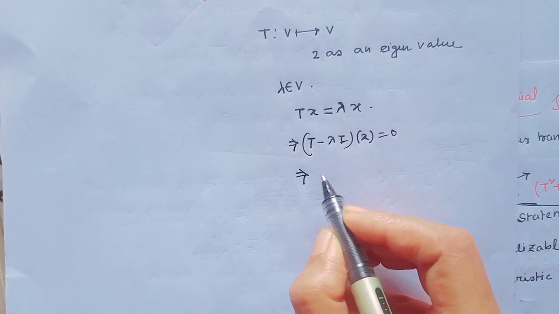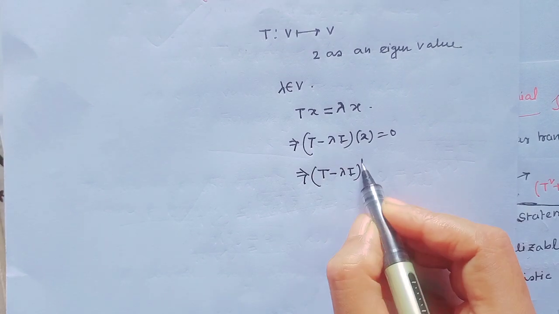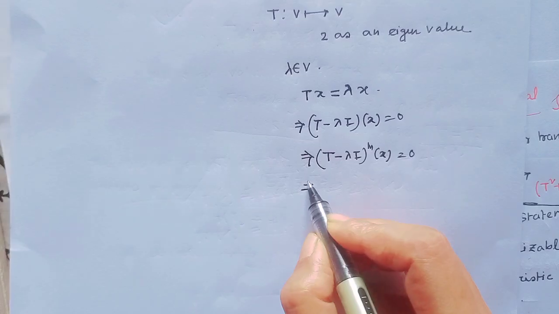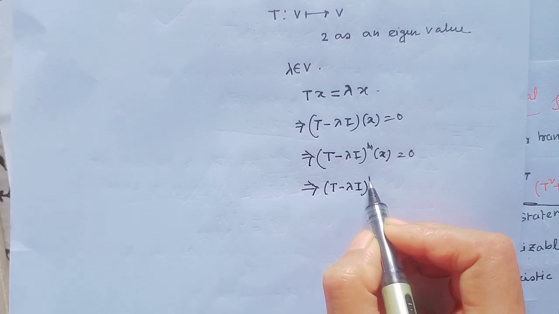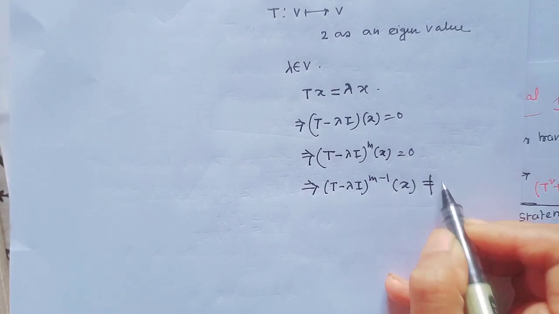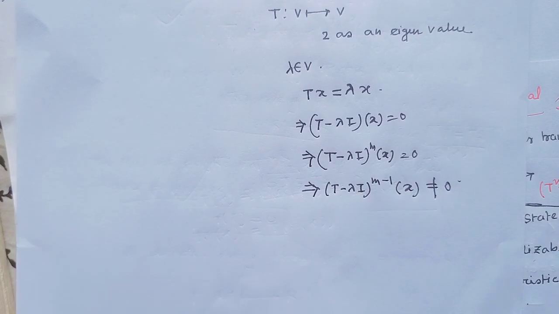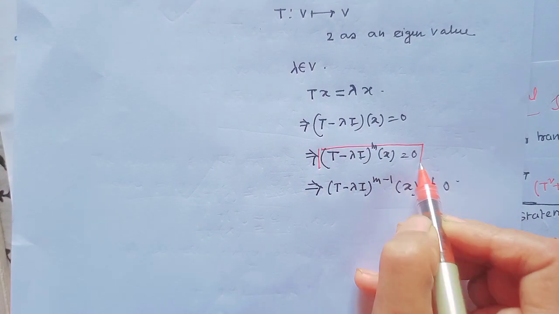That implies (T minus lambda I) to the power m applied to x equals 0. That implies (T minus lambda I) to the power m minus 1 applied to x is not equal to 0. But (T minus lambda I) to the power m applied to x equals 0.